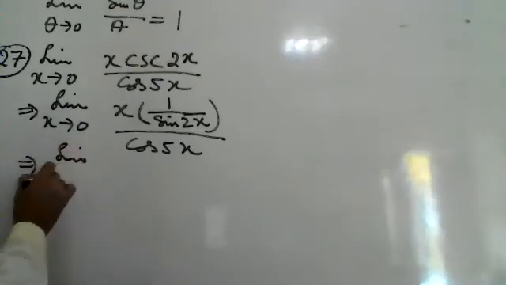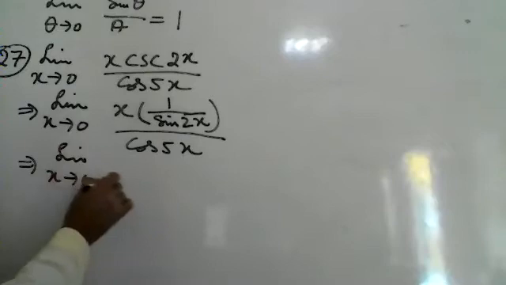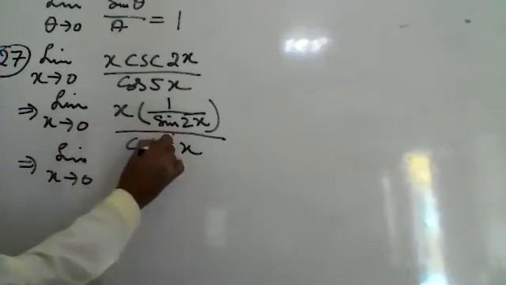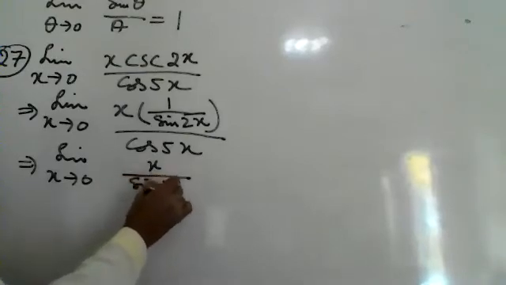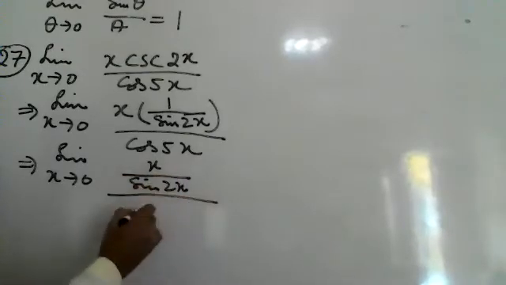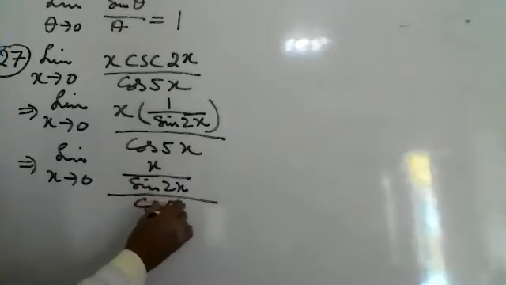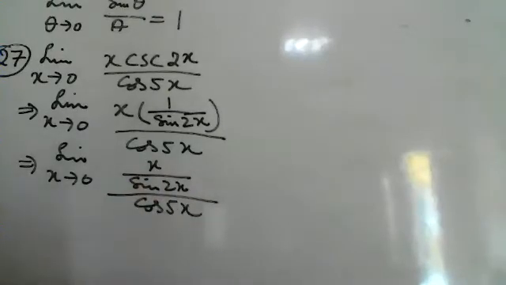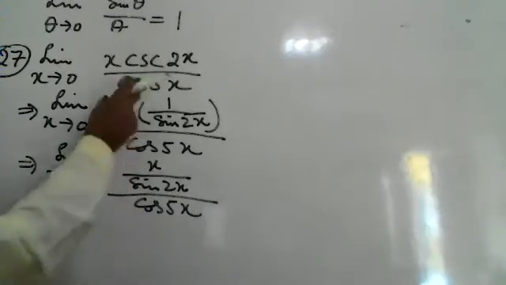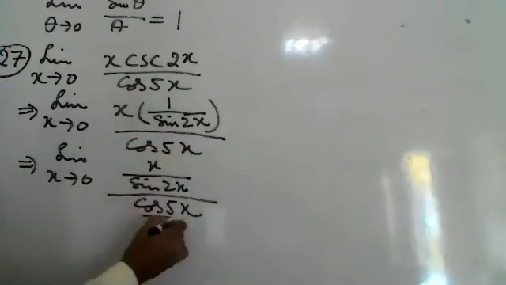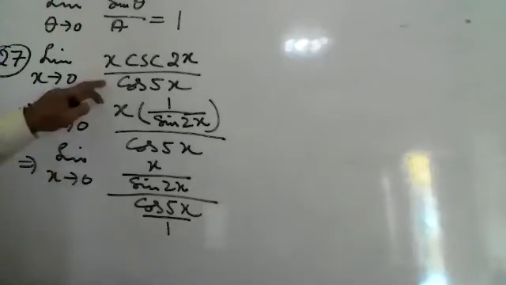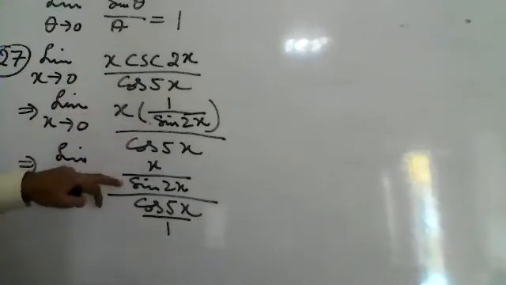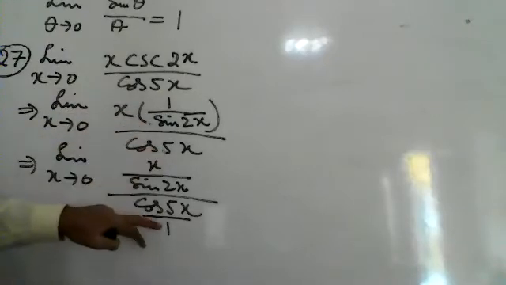Limit x tends to 0. x into 1 over sine 2x will be x over sine 2x, whole upon cos 5x. This cos 5x means upon 1. So this is x cosec 2x, it will become x upon sine 2x into cos 5x upon 1.